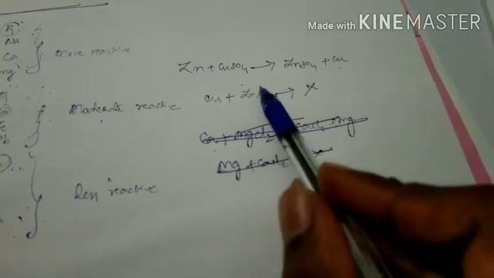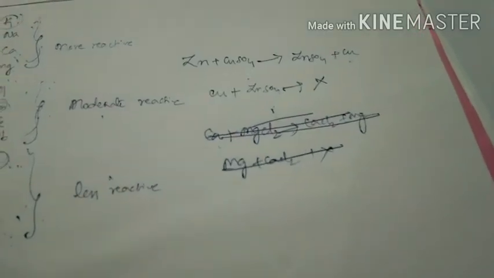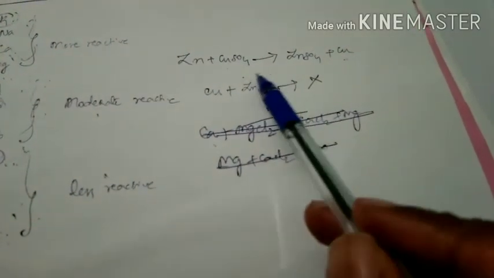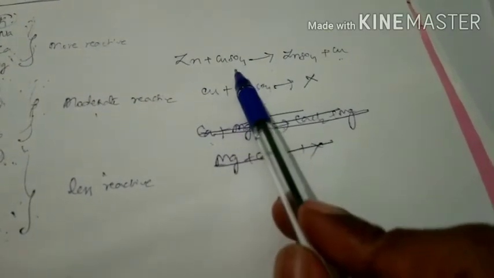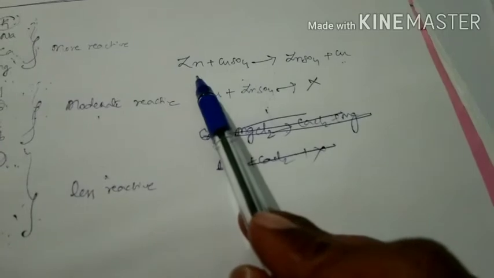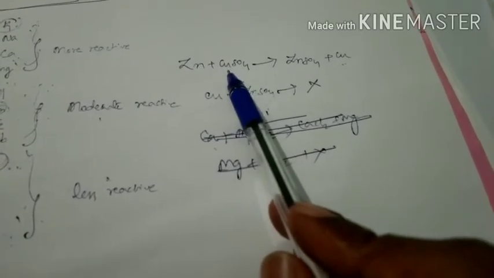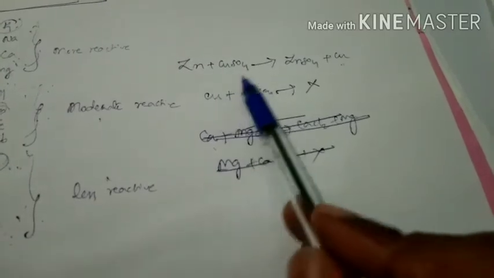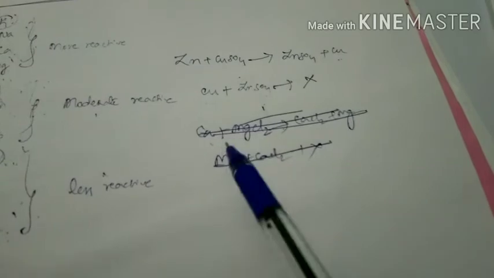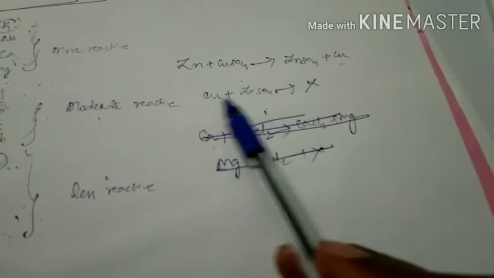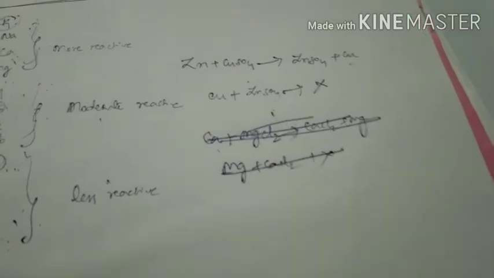But we can store zinc sulfate solution in a copper vessel. I repeat once again. Zinc sulfate solution can be stored in a copper vessel, but copper sulfate solution cannot be stored in a zinc vessel, because zinc can react with copper in copper sulfate solution, but copper cannot react with zinc in zinc sulfate solution because of the low reactivity of copper compared to zinc.